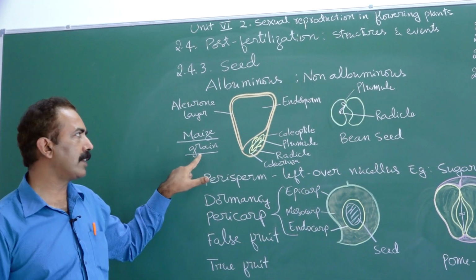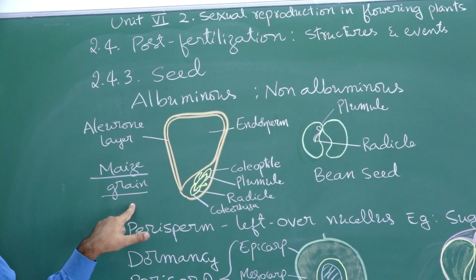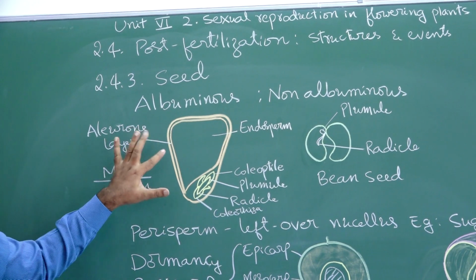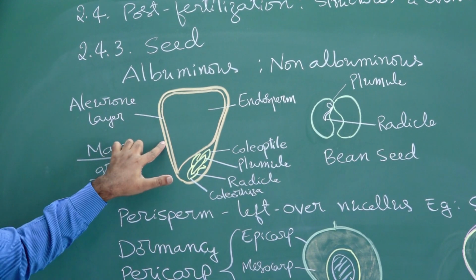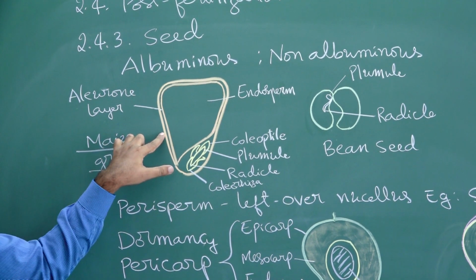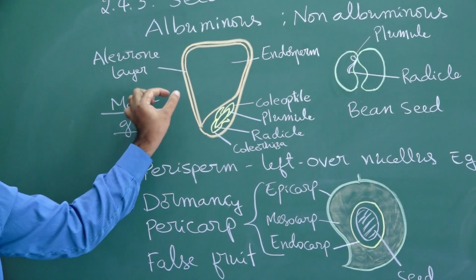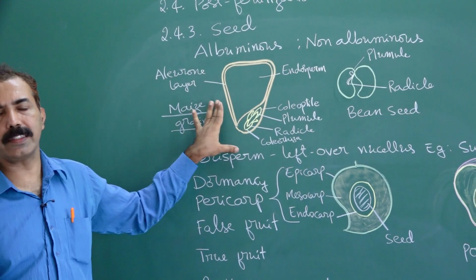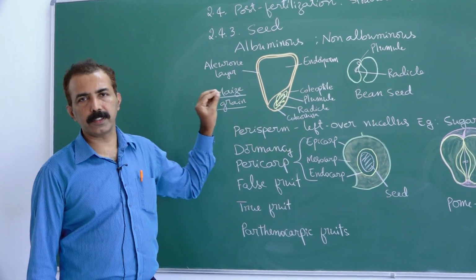You know that maize grain is technically a fruit, it is not a seed. This layer, the aleurone layer, is representing fruit wall plus seed coat. The two layers have fused inseparably. So, technically maize grain is a fruit. It is a fruit called Caryopsis.